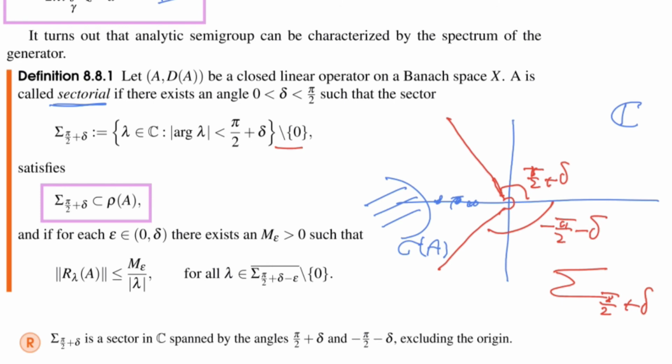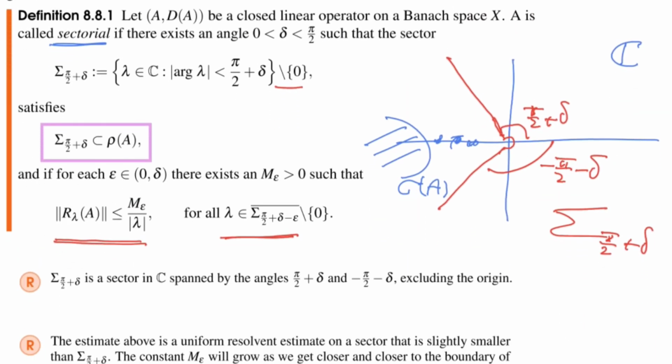Okay. And now on this, I have an estimate that the resolvent is bounded by M epsilon divided by lambda for each sector which is just a tiny little bit smaller. So pi half plus delta minus epsilon. So let me draw this as well, maybe in black. So now I have a sector. Ooh, this is not good. Let's put this in blue or in green. How's my green? Green is too thick also. So let's plot this in blue.